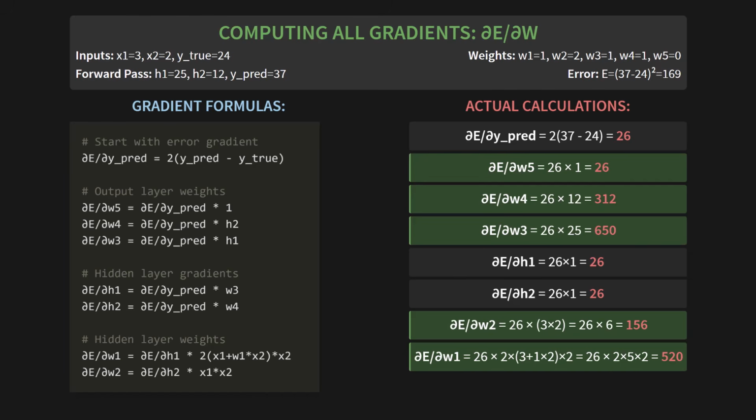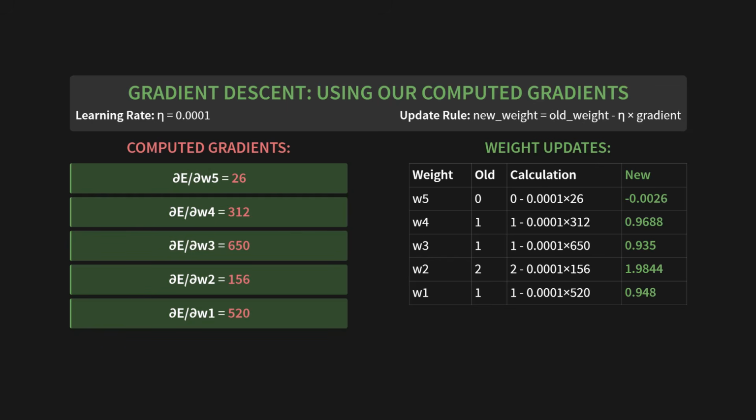Okay, we have our gradients. We have the exact blame for each of our 5 knobs. Now we just take one step of gradient descent. We'll use a tiny learning rate of 0.0001. The update rule is simple. The new weight is the old weight minus the learning rate times the gradient.